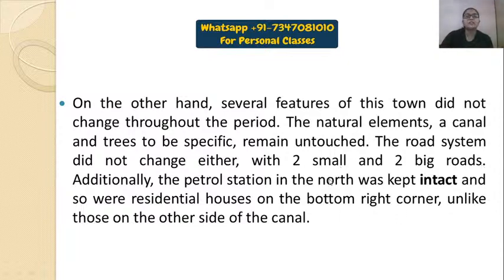So after reading this, I'll move on to the graph again and show you that. The road system did not change either, with 2 small and 2 big roads. Additionally, the petrol station in the north was kept intact, and so were residential houses on the bottom right corner, unlike those on the other side of the canal. So this is what I have written in BP2, what has remained unchanged, right?